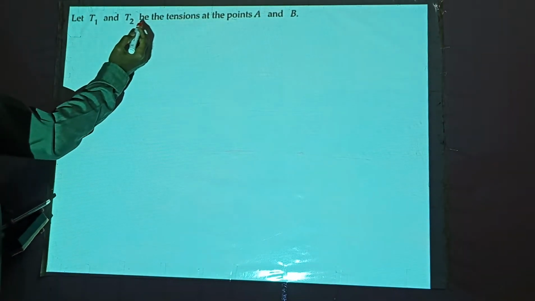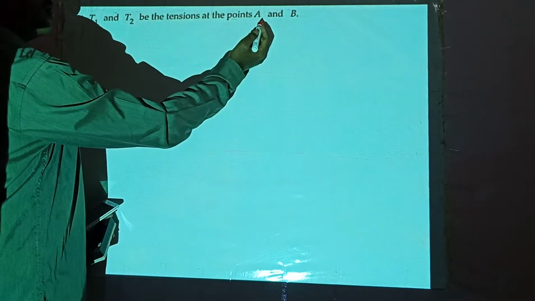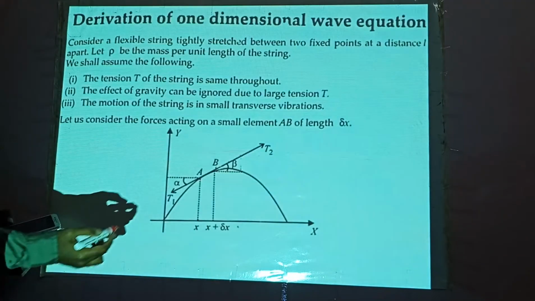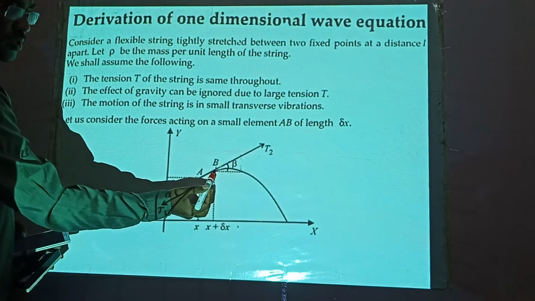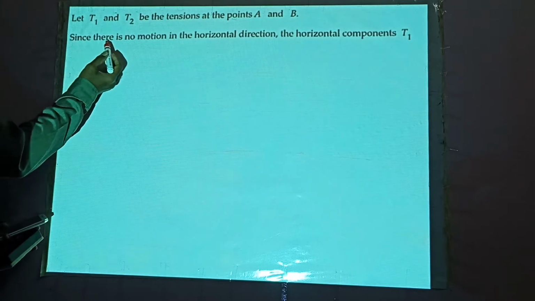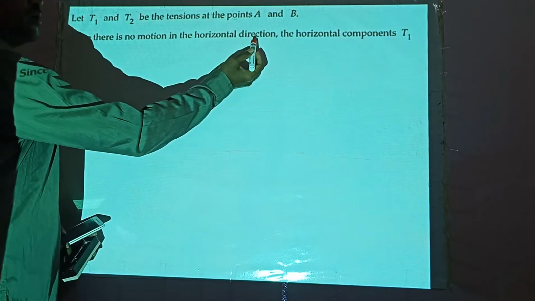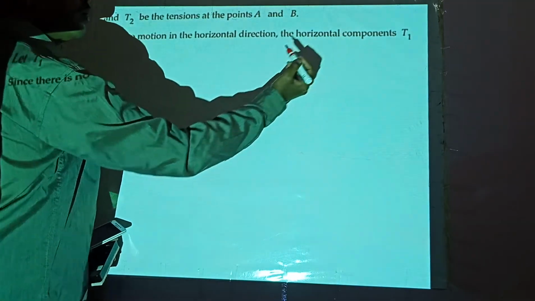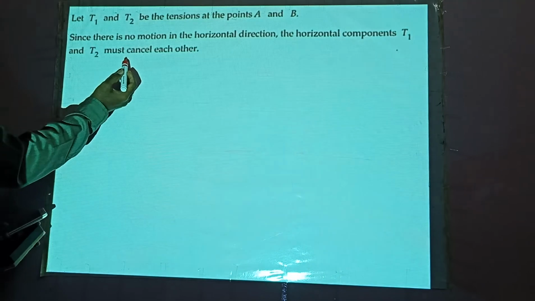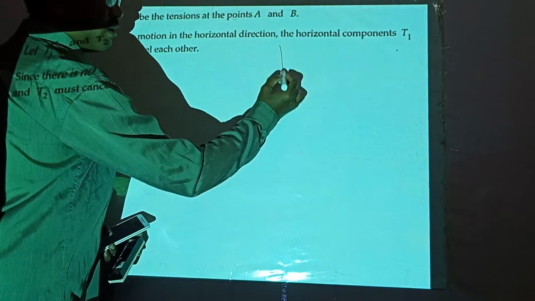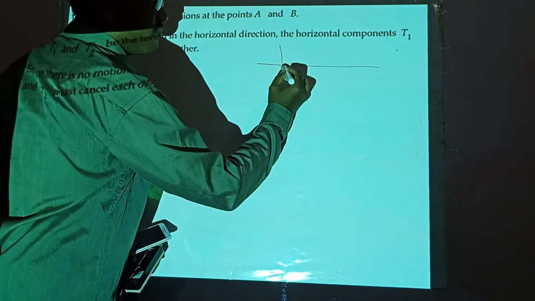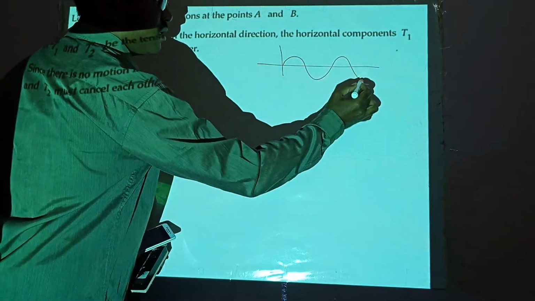Let T1 and T2 be the tensions at the points A and B as shown in the figure. T1 is the tension at the point A and T2 is the tension at the point B. Since there is no motion in the horizontal direction, the horizontal components of T1 and T2 must cancel each other. See, vibrations are only along the y-axis.